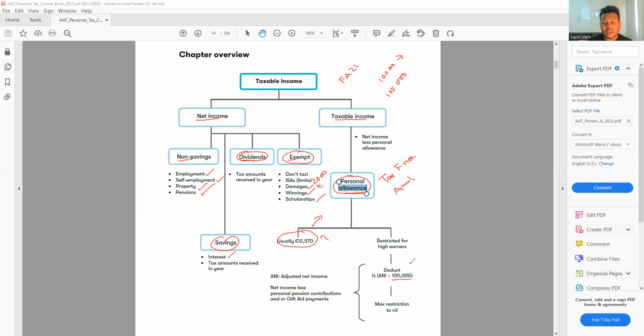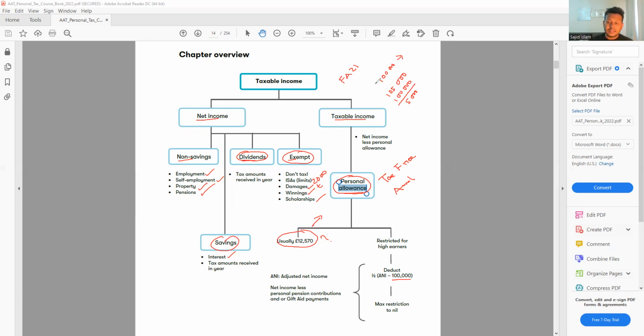What does that mean? For example, let's say if your income is 105, you minus 100,000 from here, you find the difference. Let's say it's 5,000. So my income is 5,000 more than the threshold. So if my income is 5,000 more than the threshold, what I need to do for this 5,000, my personal allowance will be reduced by half of this 5,000.